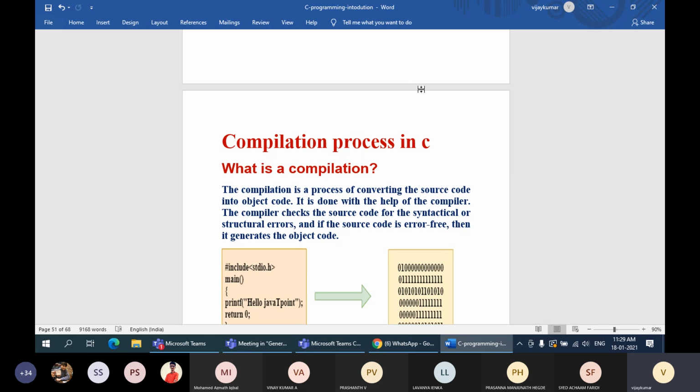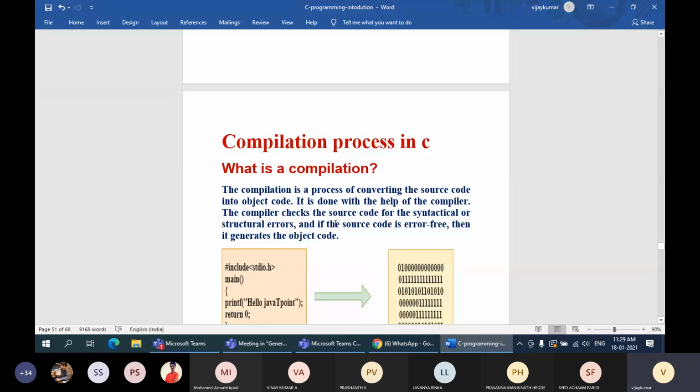The first file with the .c extension is called the source file. The second file with the obj extension is called the object file. The third file with the exe extension is called the executable file. Okay?